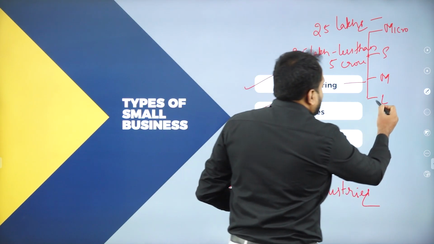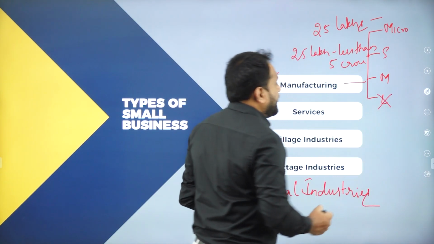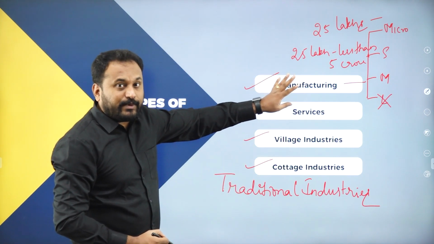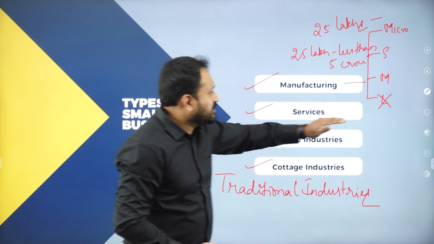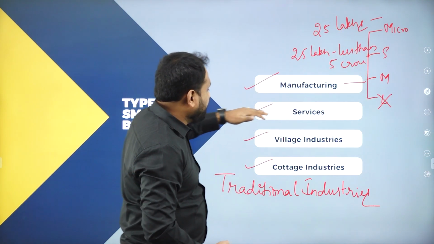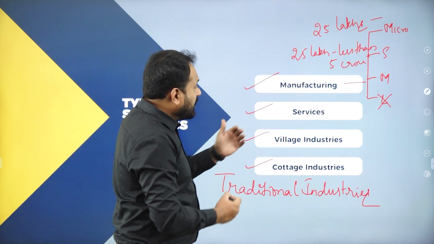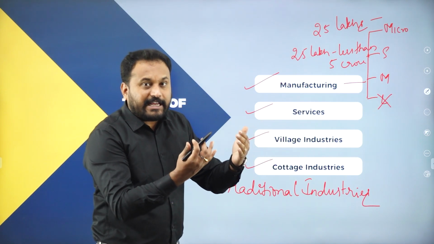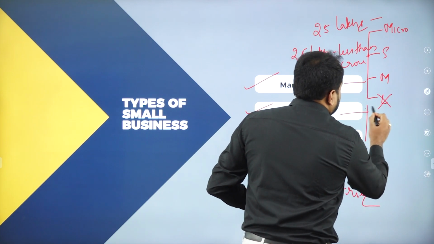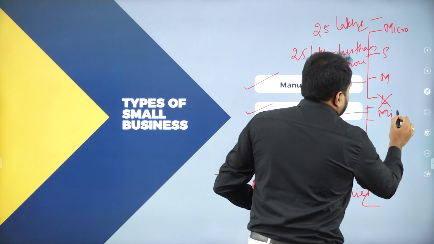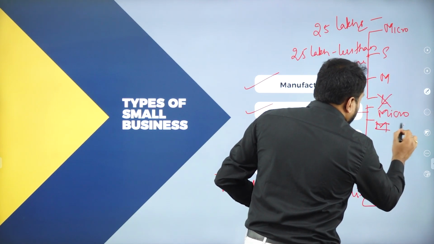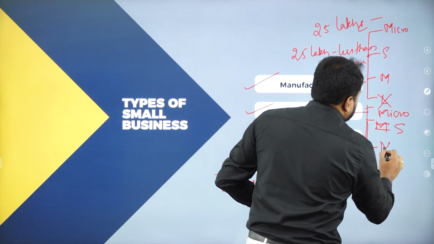Now large will not come in the small scale industries. So please do understand, earlier we had 4, but now it has been restricted to only 3, that is micro, small and medium. The same way in the service sector also, earlier we had 4, but now they have taken large out. Again here also we have 3: micro, small, and the last one, medium.